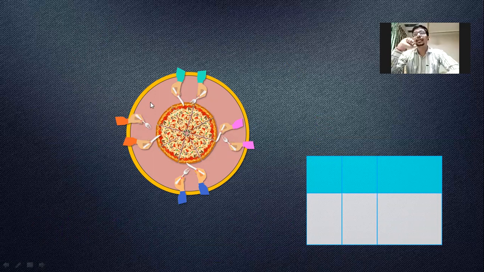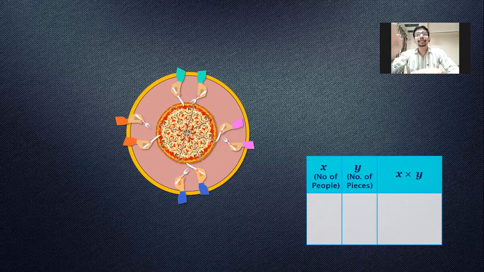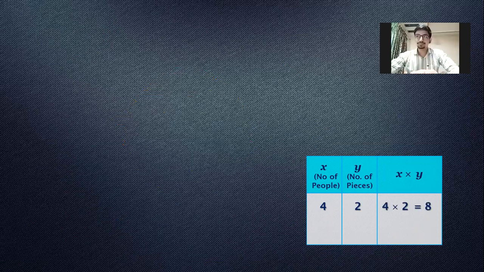We need to check something. What do we need to check? There are two quantities here. First, the number of people. Second, the number of pieces that we'll get. So I called one x and the second y. In inverse variation, we'll multiply the two quantities like this, x into y. Right? So let's see in this example, how many people are there? There are 4. The number of pieces each one gets was only 2. So 4 into 2, if you multiply, you get the total number of pieces, that is 8.